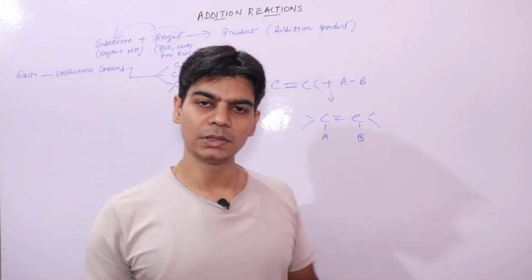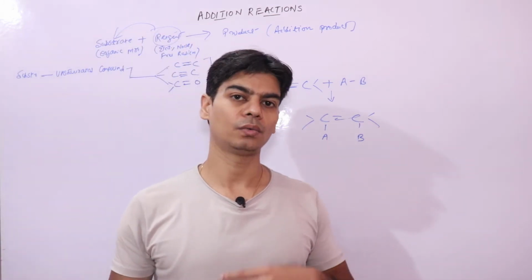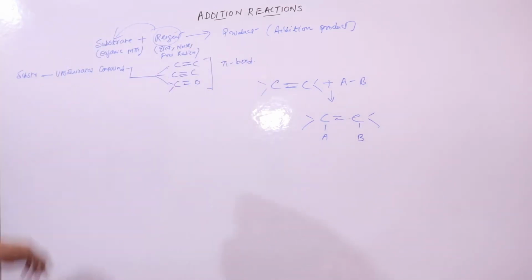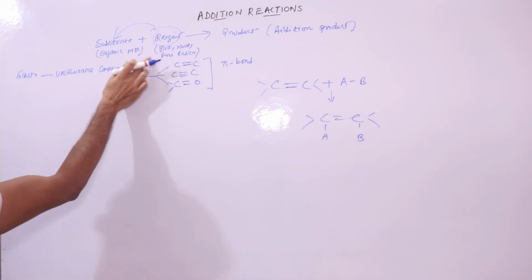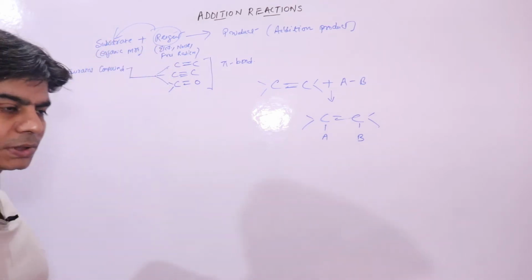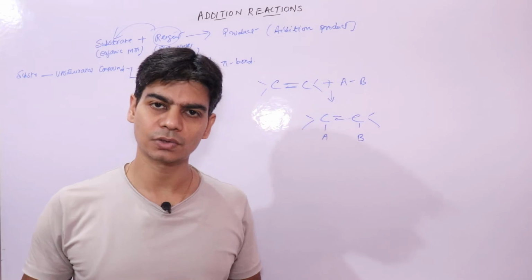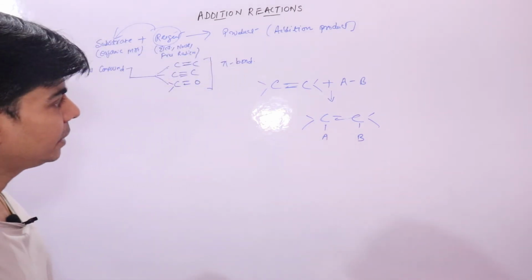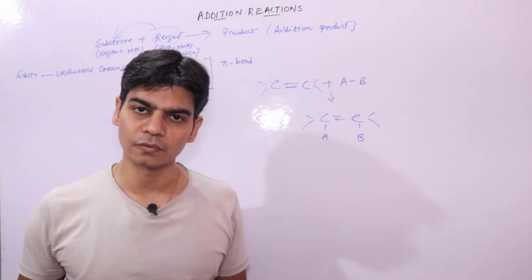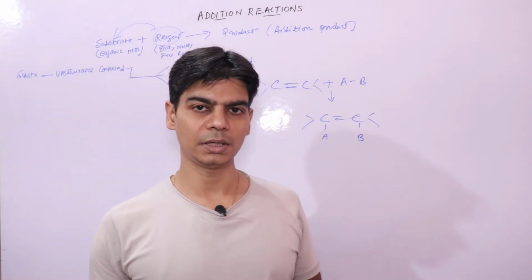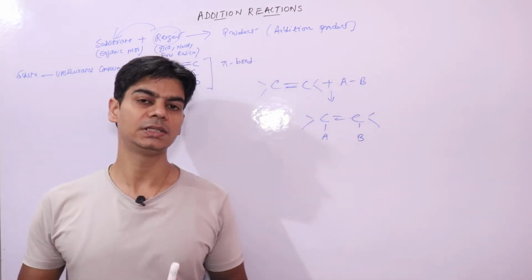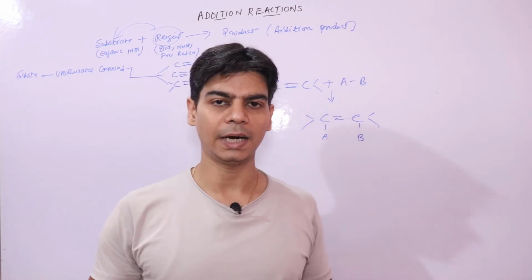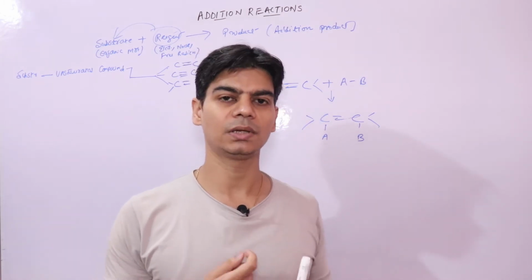Now we will be looking into the mechanism of some reactions, how these reactions actually occur. Now if the attack on the substrate is initiated by an electrophile, we call it an electrophilic addition reaction. And if it is initiated by a nucleophile, we will call it a nucleophilic addition reaction. And if it is initiated by a free radical, we will call it a free radical addition reaction. Notice I am using the word initiated.